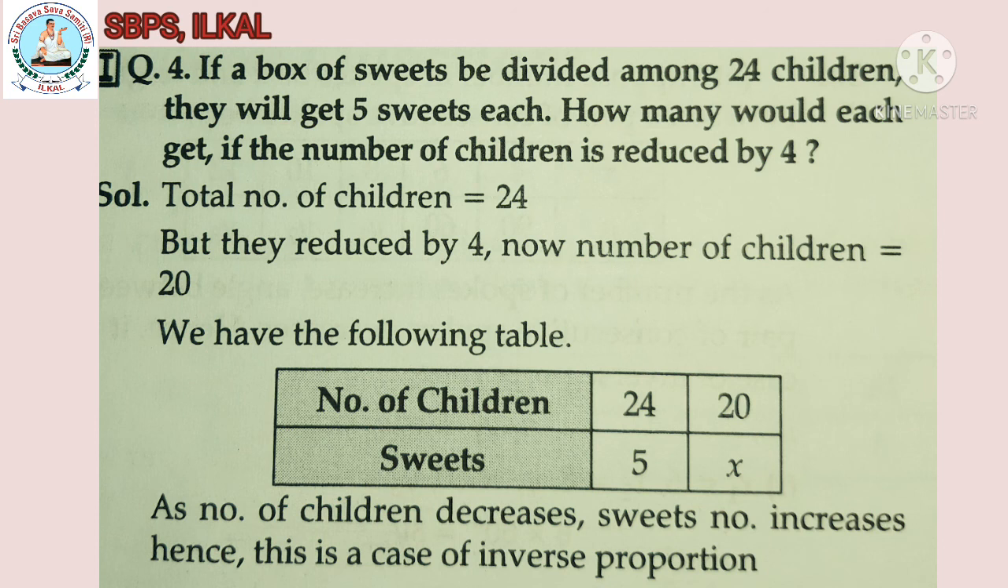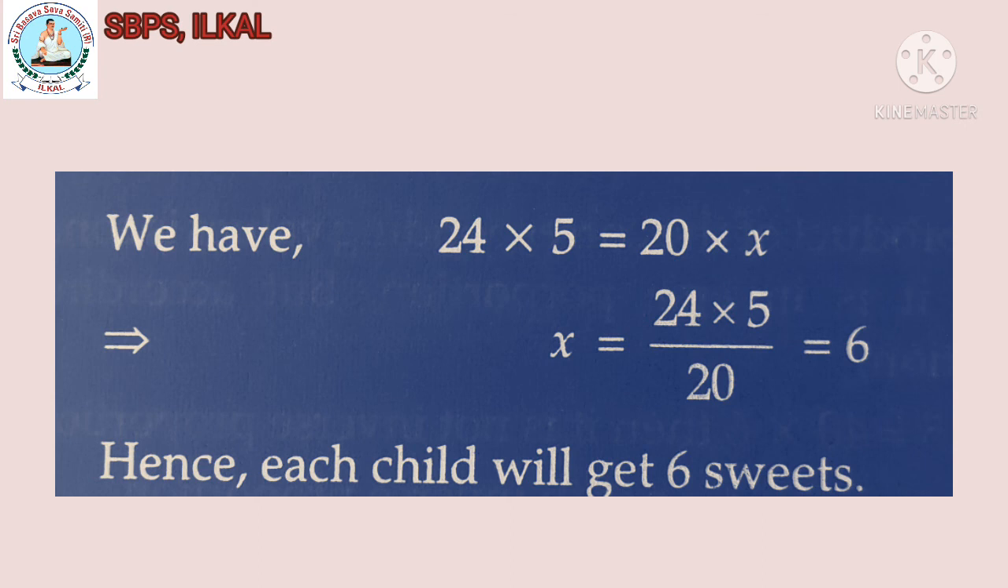We have the following table. If the number of children is 24, everybody will get 5 sweets. If the number of children is only 20, then how many sweets will each get? We are going to find. As the number of children decreases, the number of sweets increases. Hence, this is a case of inverse proportion. Then 24 into 5 is equal to 20 into x. Transpose 20. x is equal to 24 into 5 divided by 20, which is equal to 6. Hence, each child will get 6 sweets.